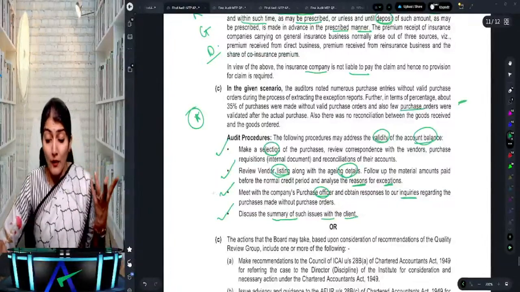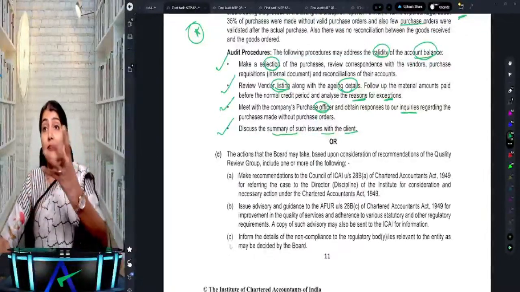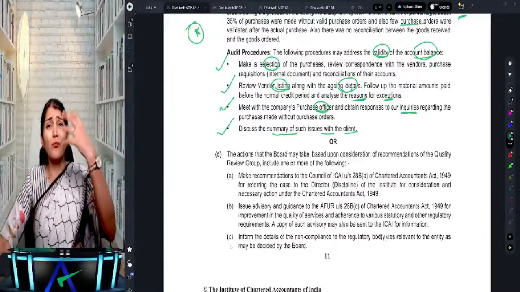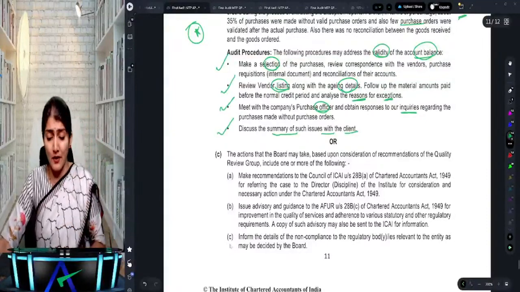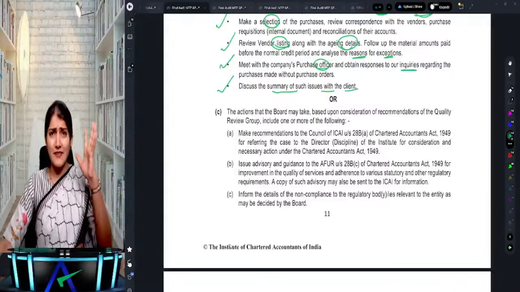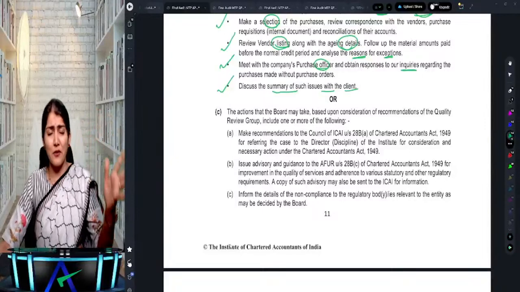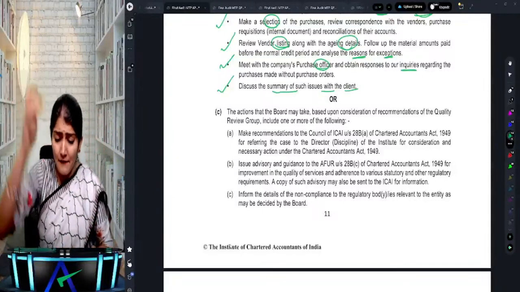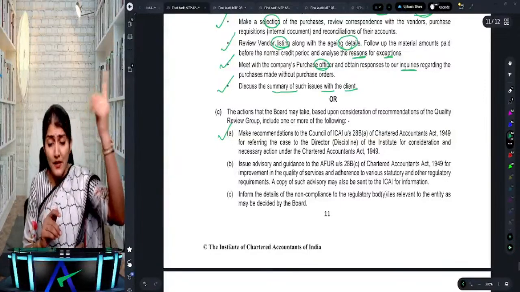Okay, and now what are the actions which can be taken by the quality review board on the basis that they come to know that there is a non-compliance with the SQC or the accounting standards or the auditing standards? So one, it says if the matter is very severe, that there is a big non-compliance with the accounting standards or auditing standards, refer the matter to the council of the ICAI. So make recommendations to the council.